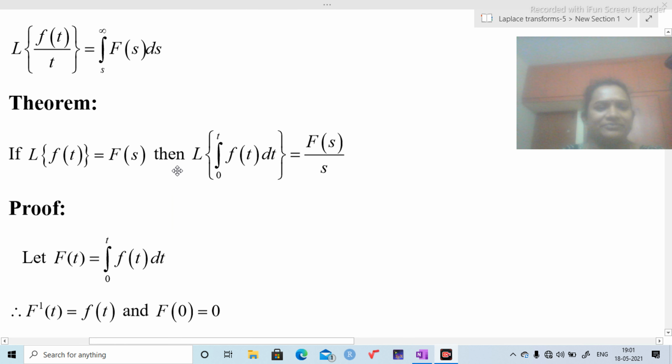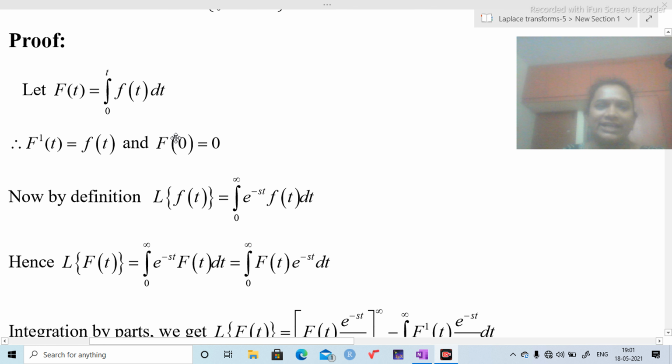Next theorem: if L of f of t equals F of s, then L of integration 0 to t f of t dt equals F of s by s. Proof of the theorem is as follows.